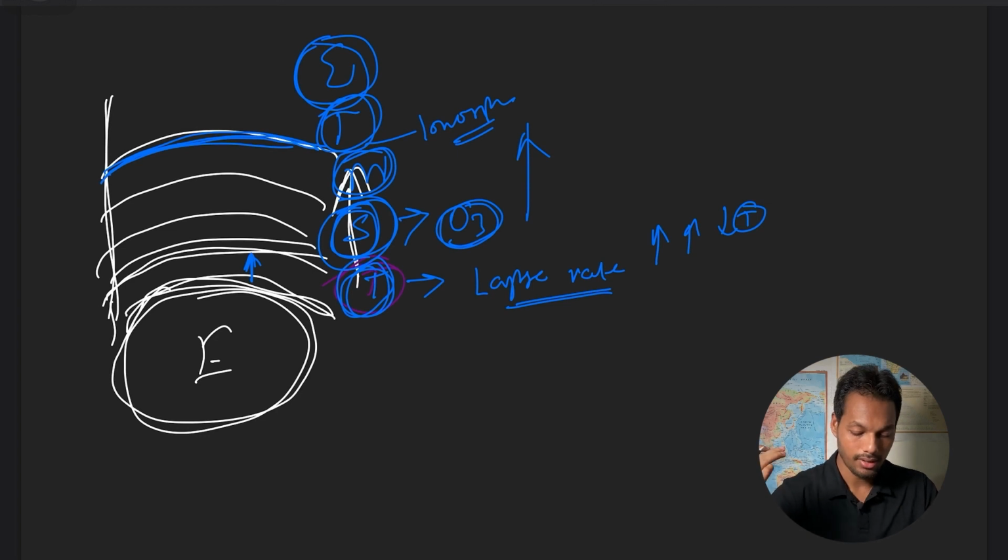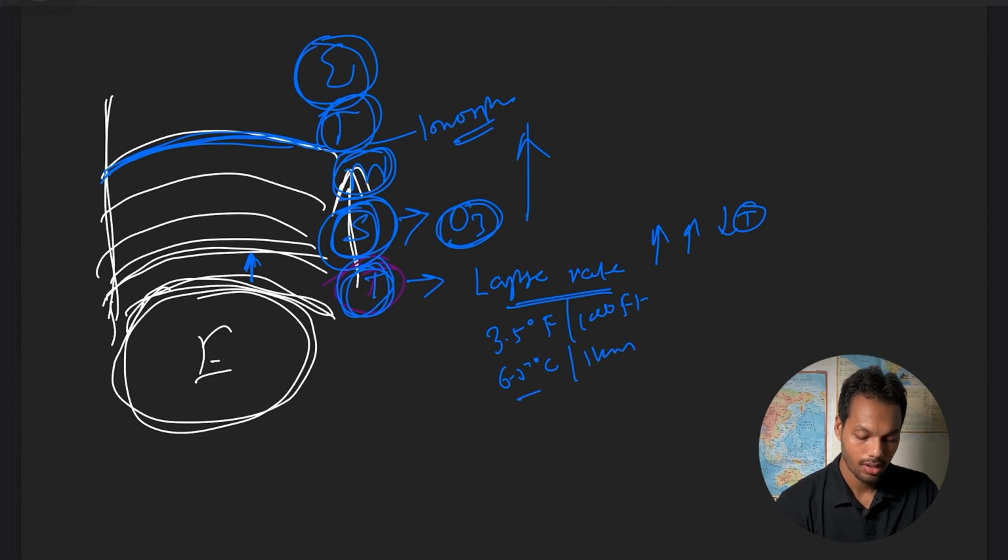Okay, and there is a common value, that is 3.5 degrees Fahrenheit per 1000 feet, or 6.5 degrees Celsius per 1 kilometer. So you can say 1 degree Celsius per 165 meters. These are called the normal lapse rate. So what is lapse rate?